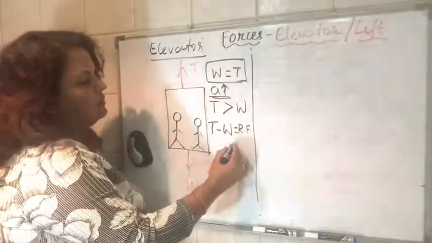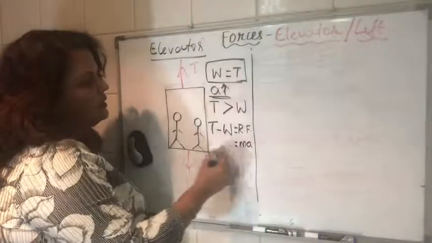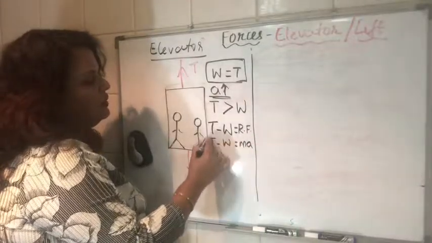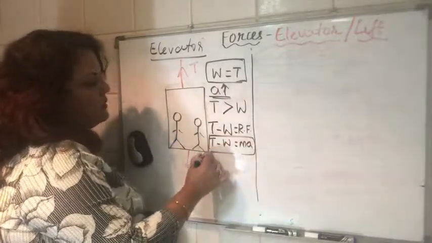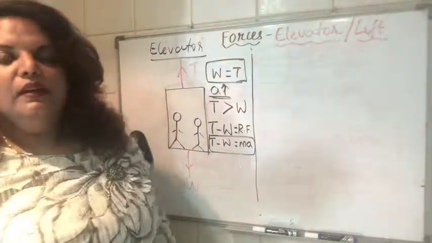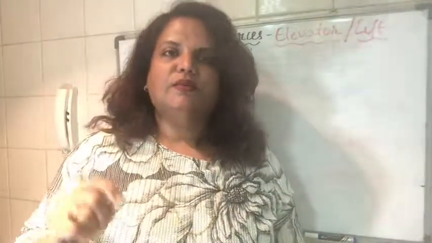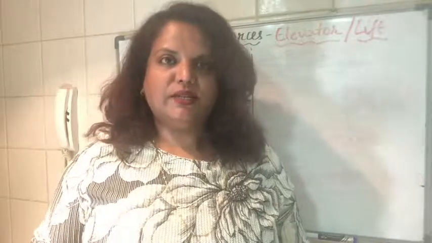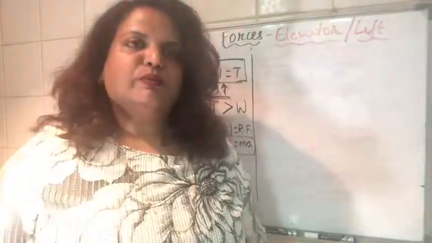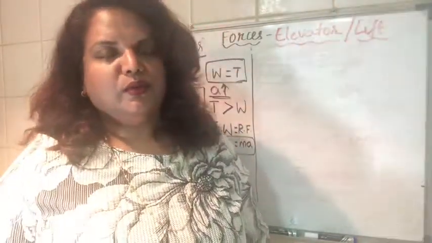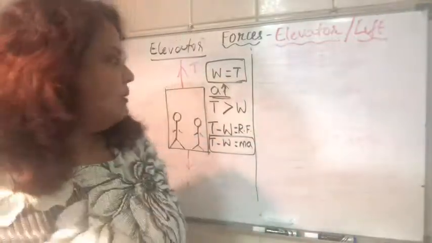Now this we can equate to ma, mass into acceleration. So T minus W will be equal to mass into acceleration. So the first thing is you have to identify which direction it is accelerating. Then that force minus the opposing force will be equal to the resultant force, and equate that to m into a.